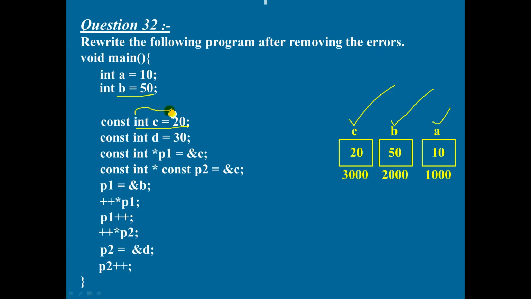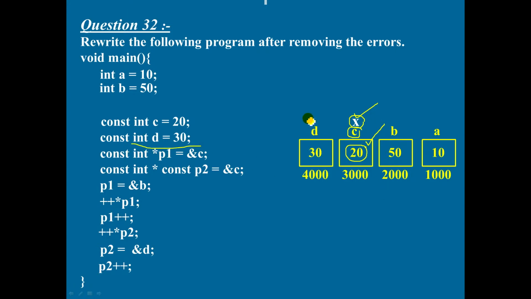While declaring the variable, before the data type name, if you make use of the keyword const, the meaning is C is a constant variable. Later, you are not supposed to change the value of variable C. I remember it like this: let me put a star mark so that on seeing this star mark, I remember C is a constant variable. Later, if I try to change this value, it results in a syntax error.